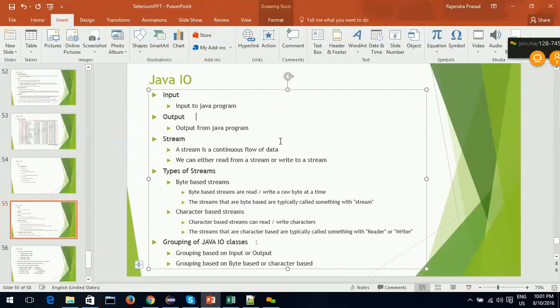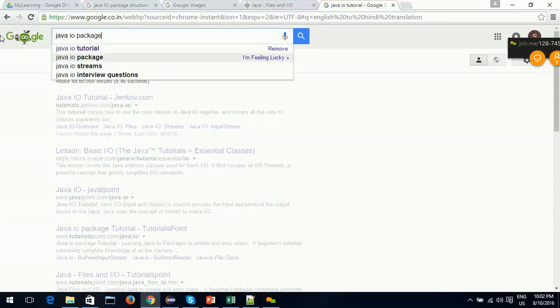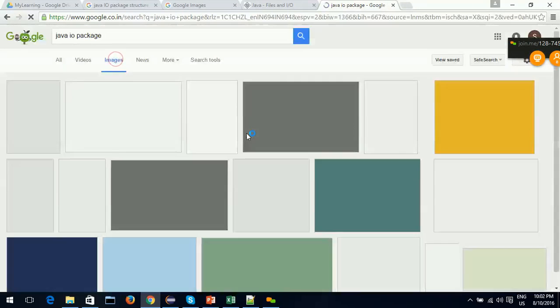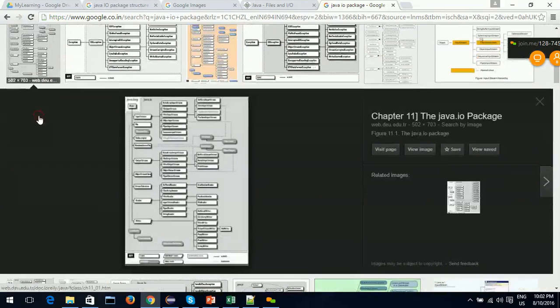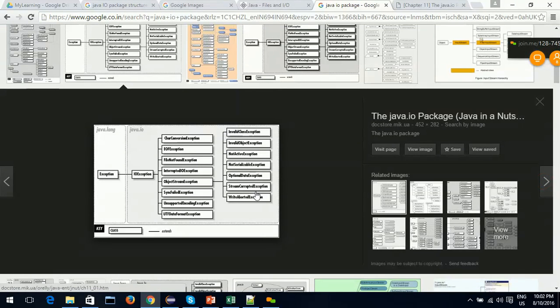Now the next thing we need to discuss is reading and writing: reading data from files and writing data to files in Java. That is our next discussion point. If I search for the Java IO package and search for images, see, there are too many classes. We don't know where to start, where to end.